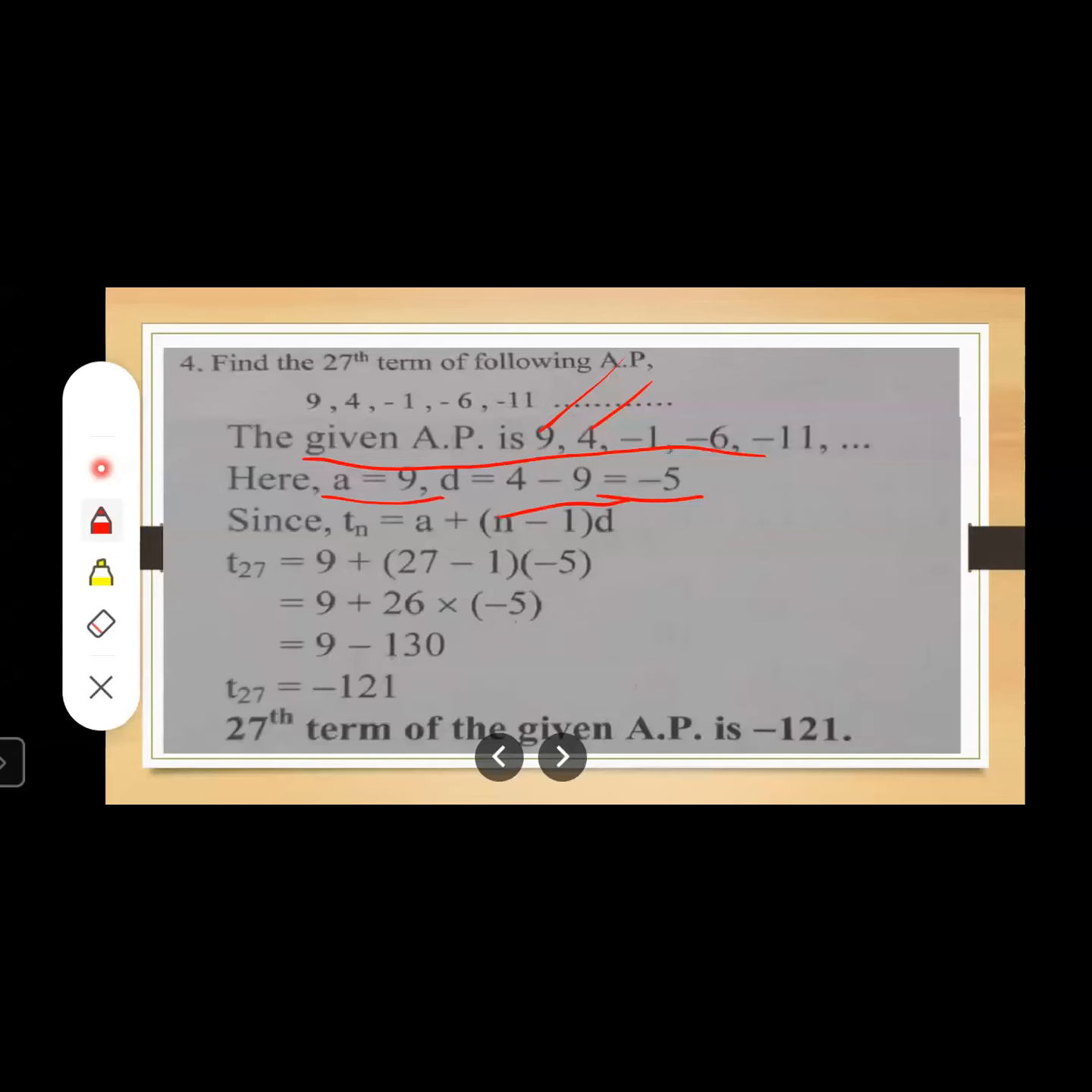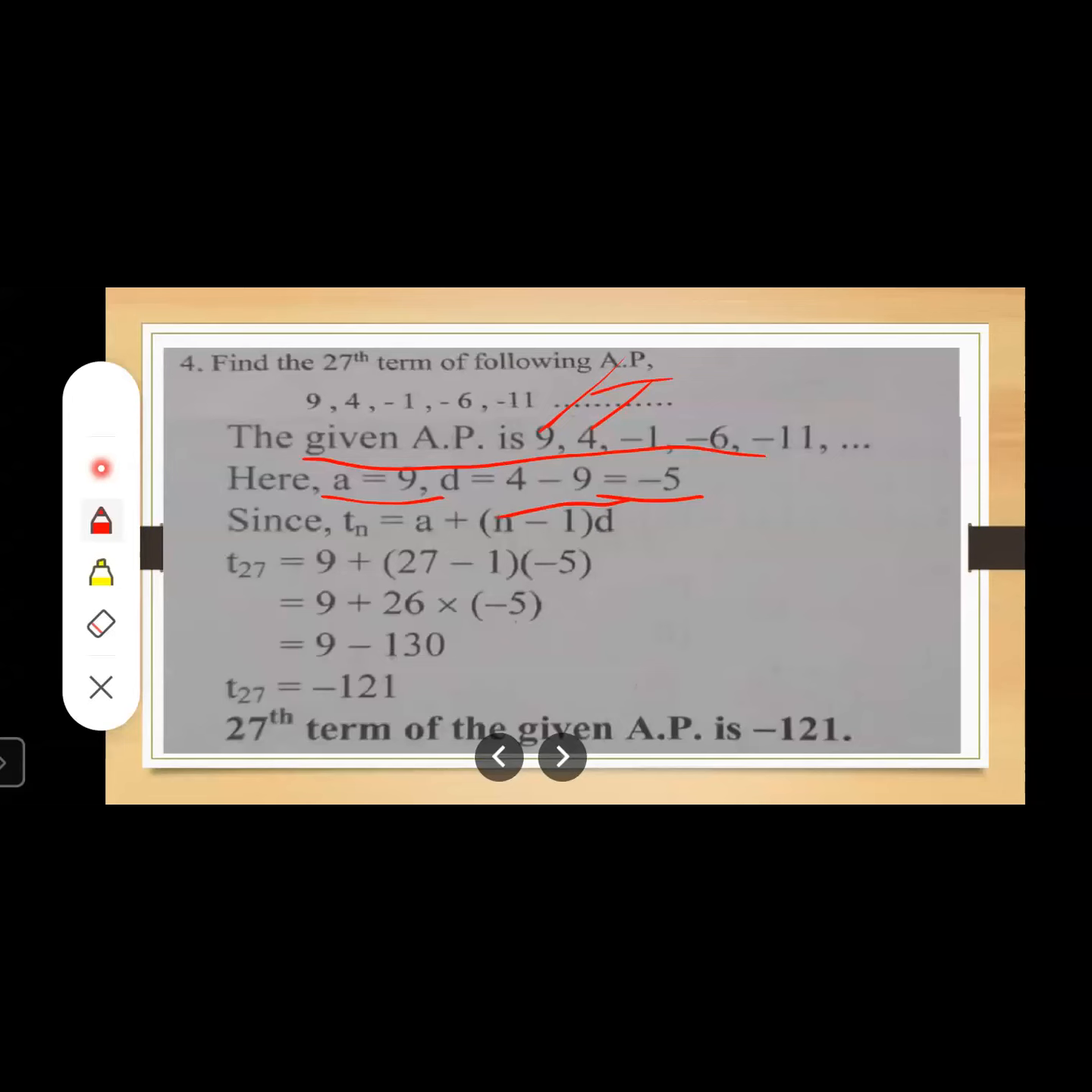See, we need not find out T2 minus T1, T3 minus T2, T4 minus T3. No need to find out here. Already it is mentioned it is an AP, which means this difference is going to remain the same everywhere. So no need to check everywhere. Understood? Just check for the first two terms. Understood, students? Okay.